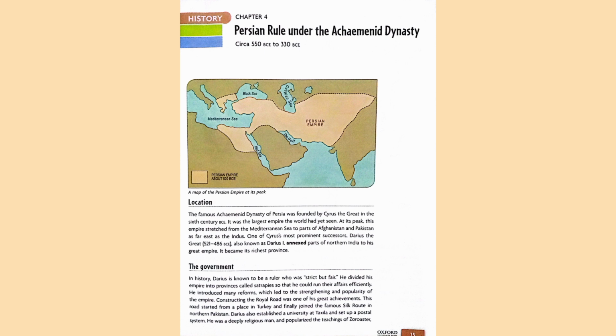Now we are going to discuss Persian expansion and influence. Darius the Great expanded the empire further. He annexed parts of northern India, making it the richest province of the empire. Persian influences are still found in Balochistan and Khyber Pakhtunkhwa, Pakistan, especially in language, cuisine and culture.